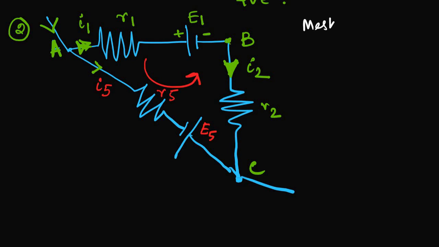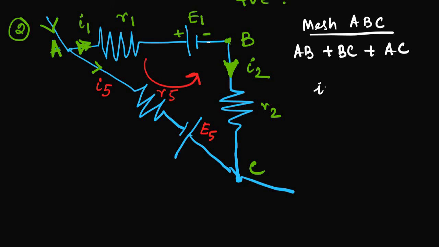In mesh ABC, if we take the total, each arm I will take AB plus BC plus AC. That must be constant. Now what is it in AB? In AB it is I1 R1, because I1 was clockwise, that's why it is positive. And for the EMF, I am writing it as E1 with a minus sign, because the current is approaching from the positive side.